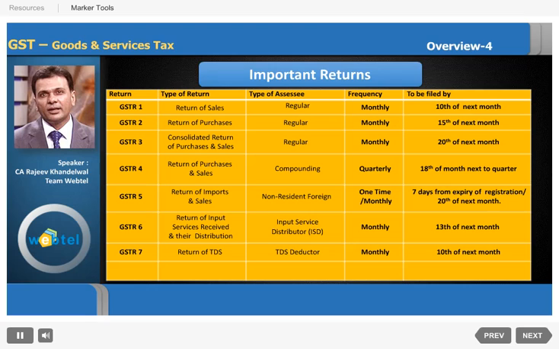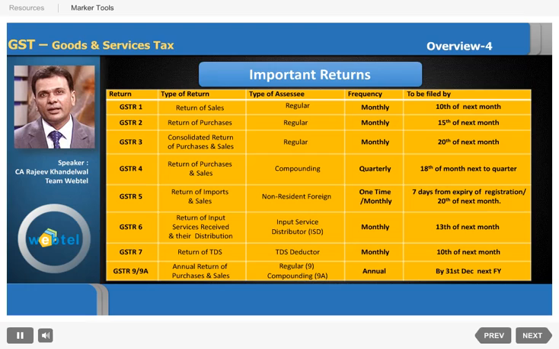Is there any other return also? Yes, there is an annual return also. It will be a consolidated return for all the months and all the quarters for a compounding dealer, and for regular suppliers, a consolidation of all the monthly returns of purchases and sales. It will have to be filed by 31st December of the next financial year. GSTR 9 is for the regular supplier, and GSTR 9A is for the compounding supplier.